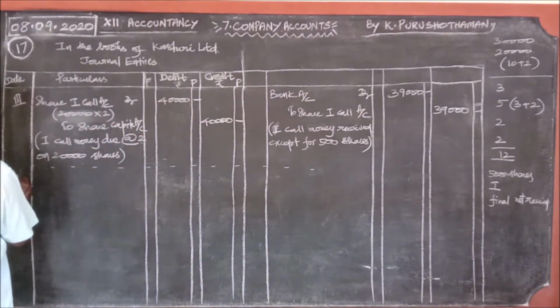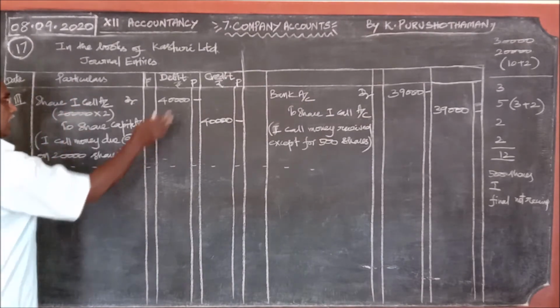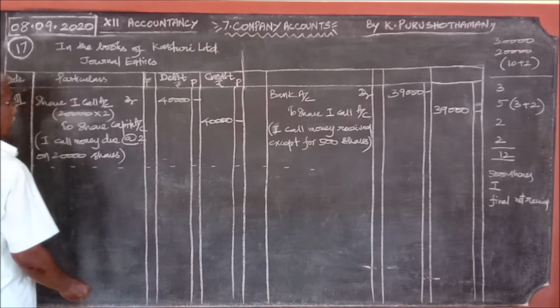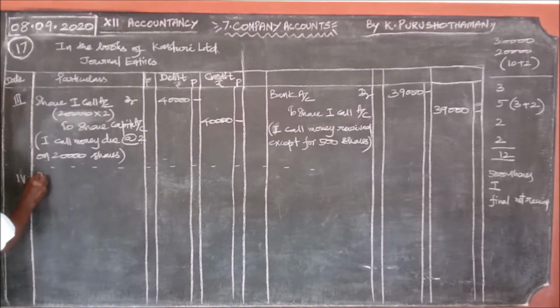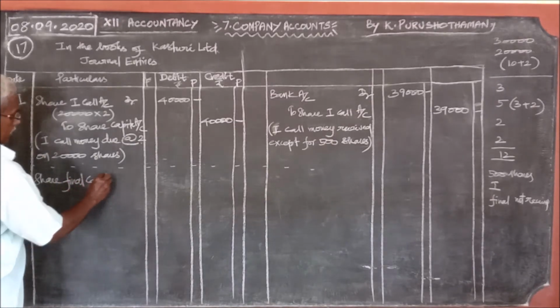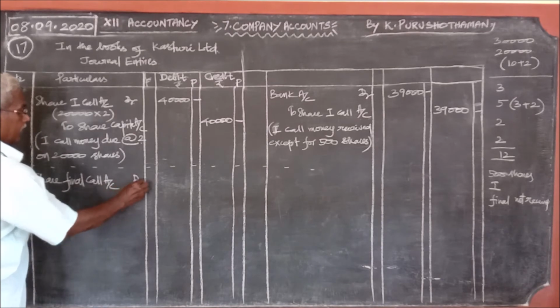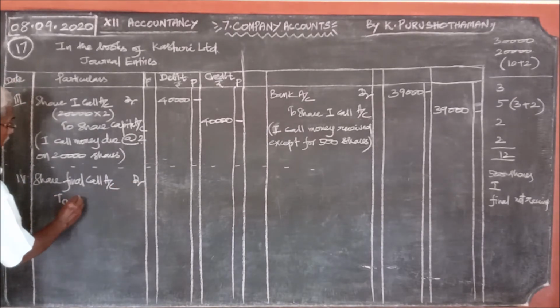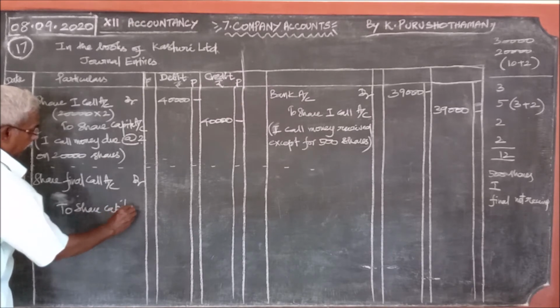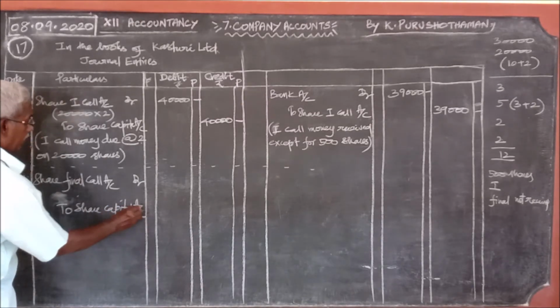Final call, the fourth stage. The same entry, everything is the same, so instead of first, we should change to final. Share final call account, debtor, to share capital account.